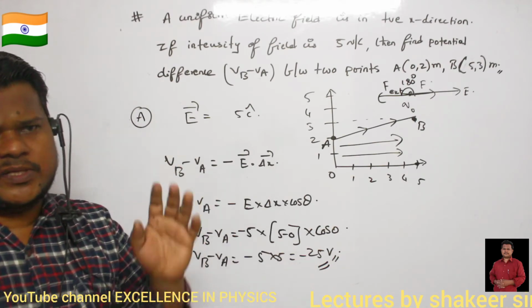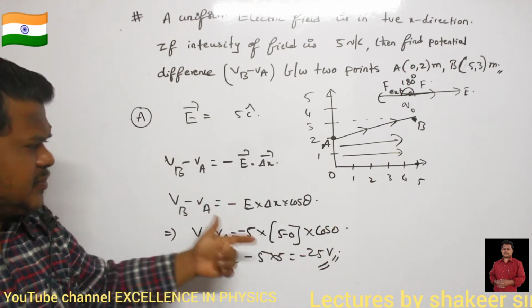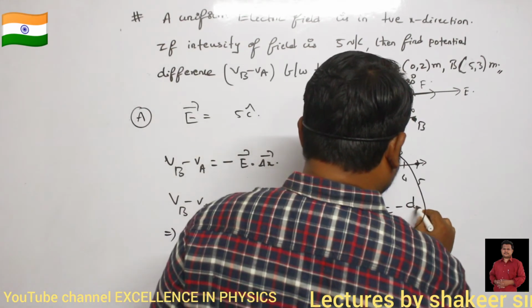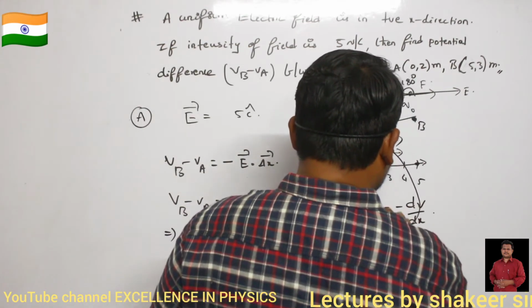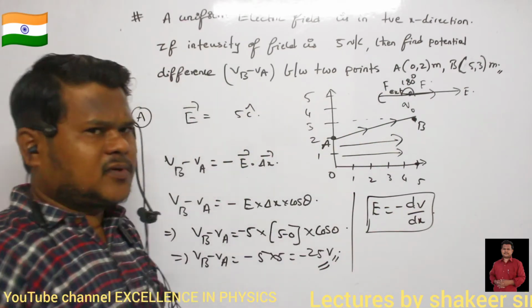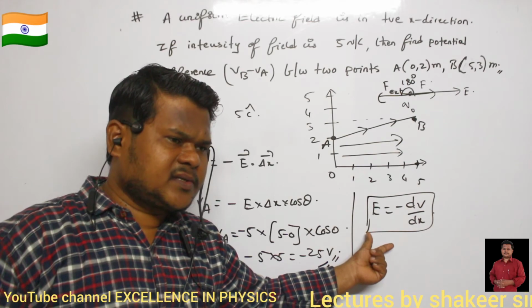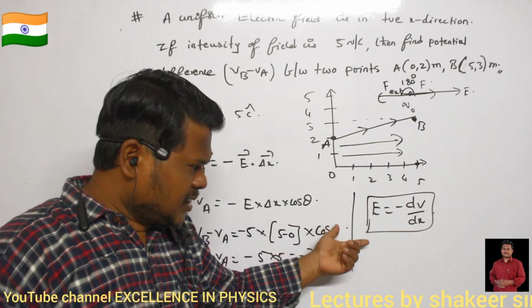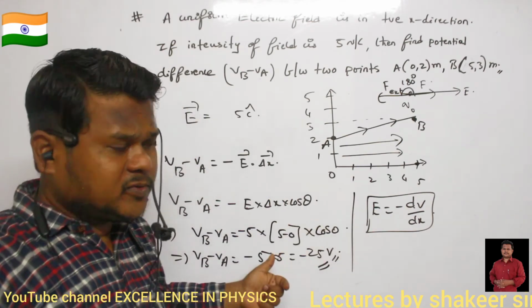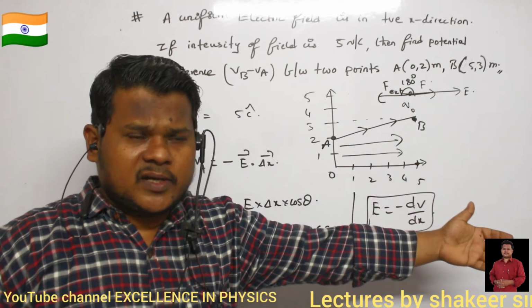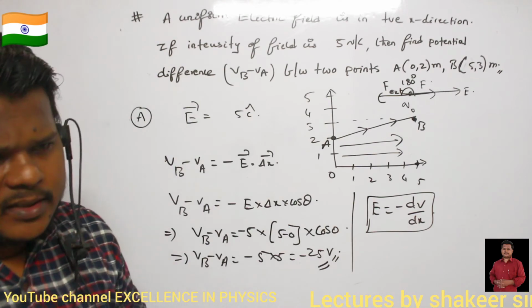Okay. So this is one method of understanding the problem. Another method is, already we have discussed that E is equal to minus dV divided by dx. What is meant by E is equal to minus dV by dx? If I move in the direction of electric field, what happens to potential?